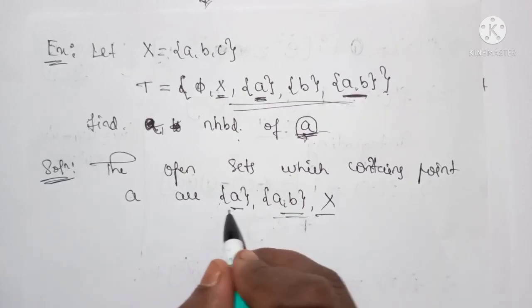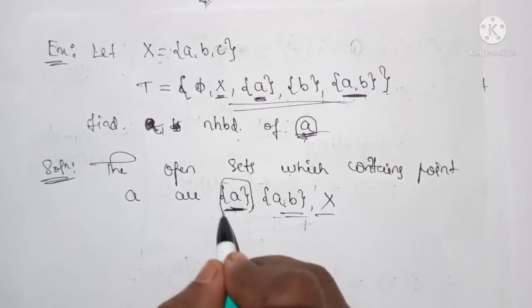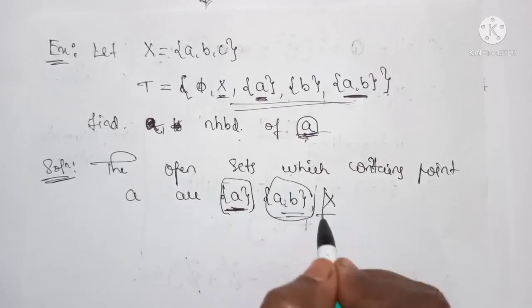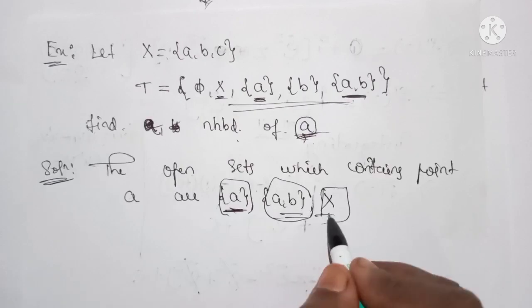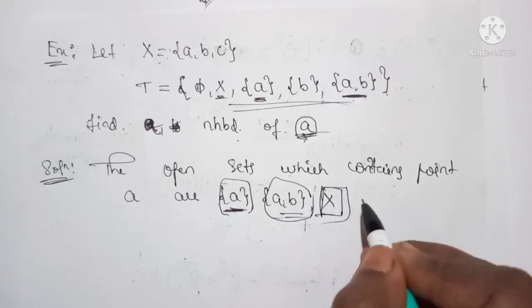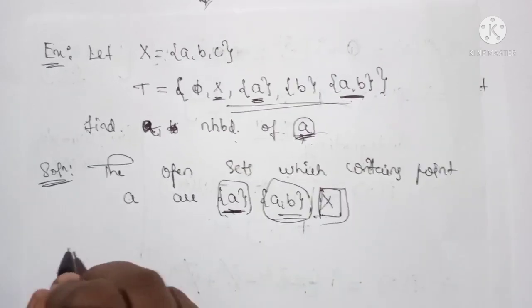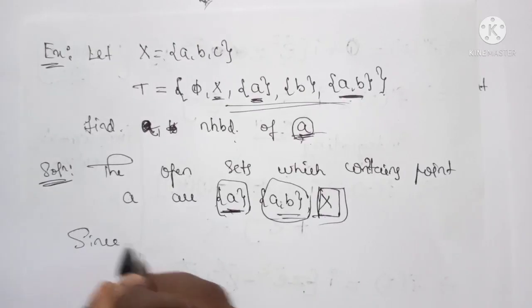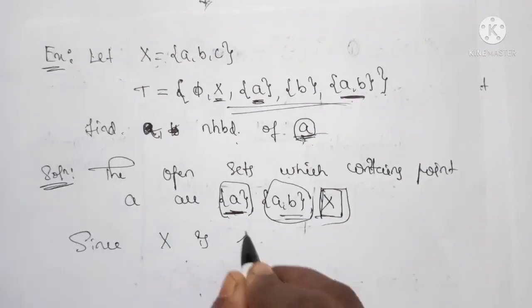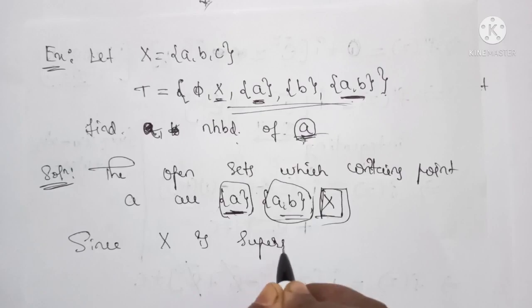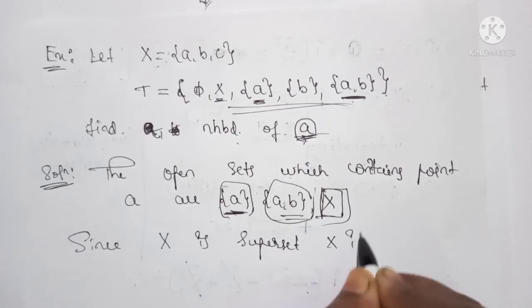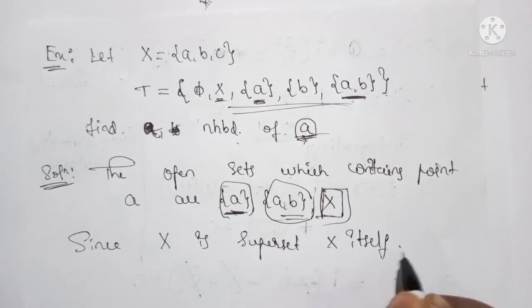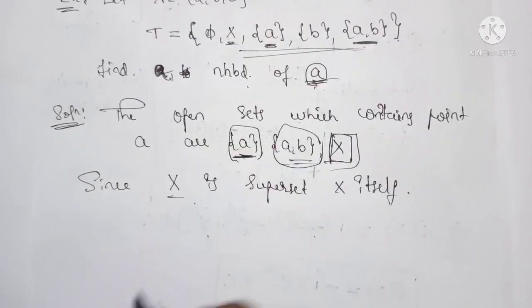First we write the supersets of {a}, {a, b} and X. As we know that X is a superset of itself, the superset of X is X only.